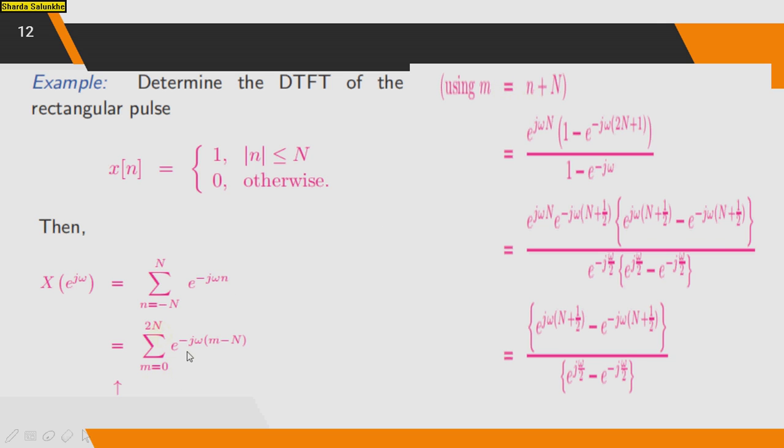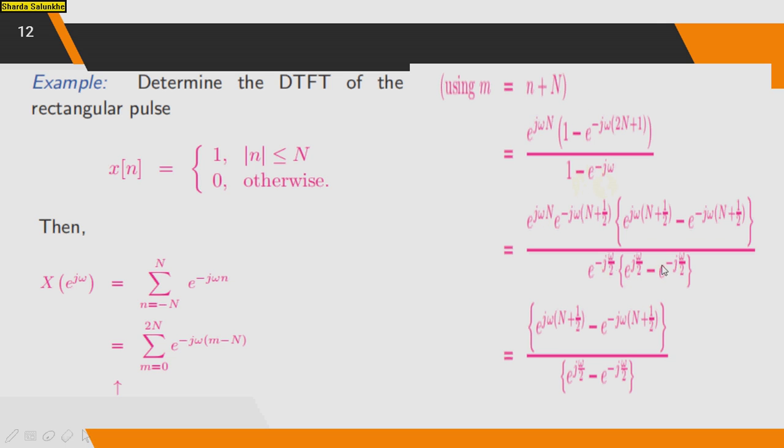So m is equal to 0 to 2N e raised to minus j omega, and here n is equal to m minus N. So by using this, the n will become m minus N. So you will get e raised to j omega N into 1 minus e raised to minus j omega into 2N plus 1 divided by 1 minus e raised to minus j omega. By performing the multiplication, that is multiply e raised to j omega N into the bracket, so you will get this term divided by 1 minus e raised to minus j omega.